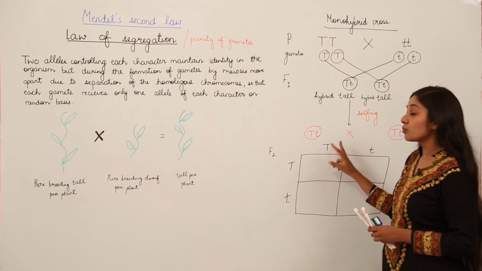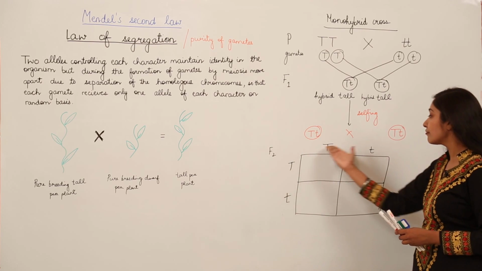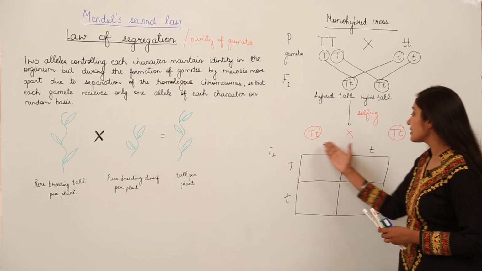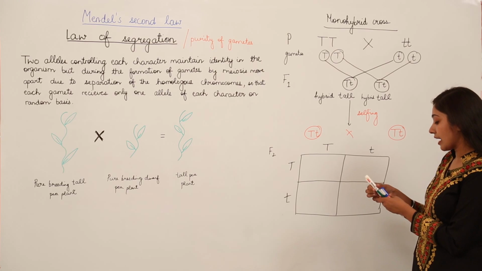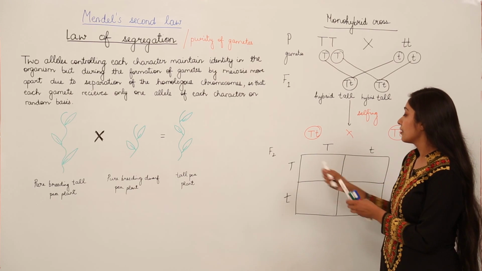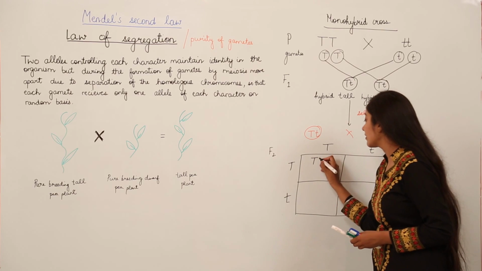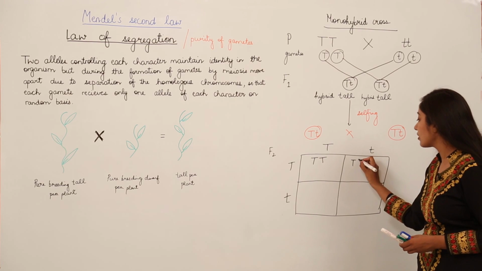So we are going to work out the combination of alleles from the male gametes and from the female gametes. On the left hand side we have put the male gametes and on the upper side we have put the female gametes. So these combinations will work out as: here you have a capital T and an uppercase letter T, and here also we have a capital T. Here we have a capital T and this is a small t.